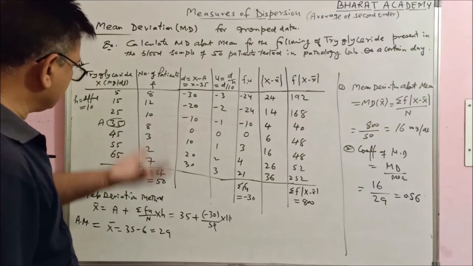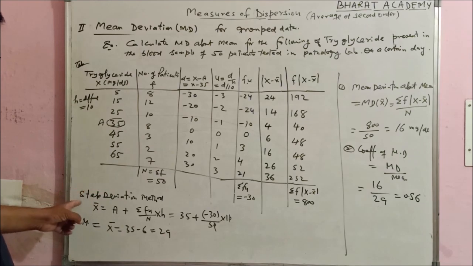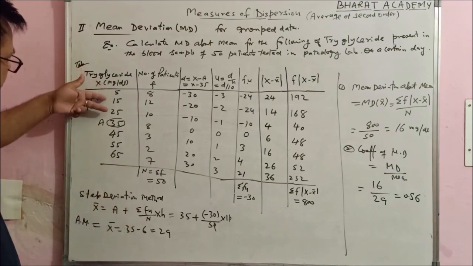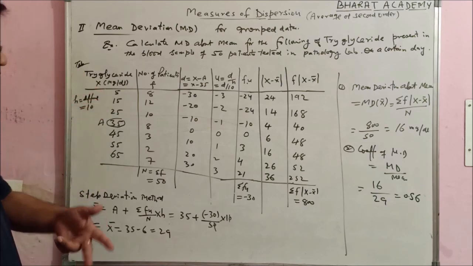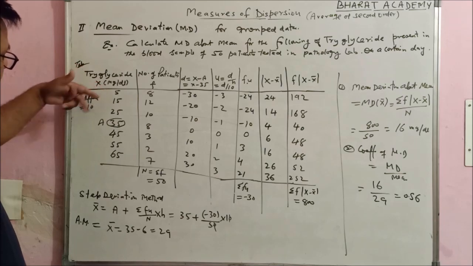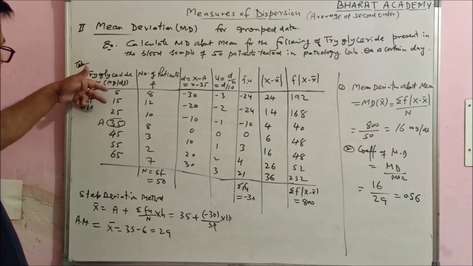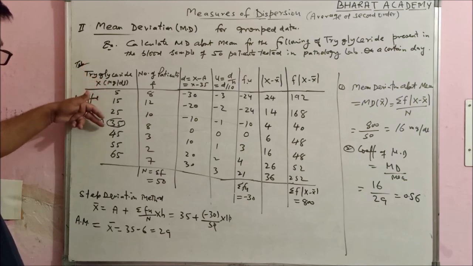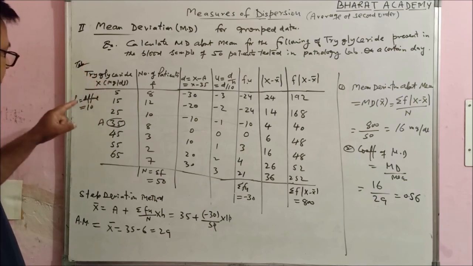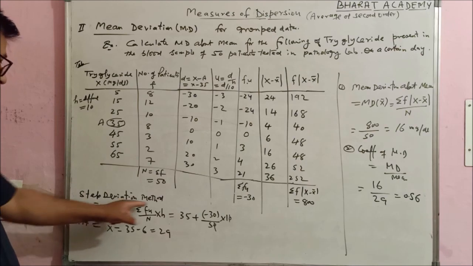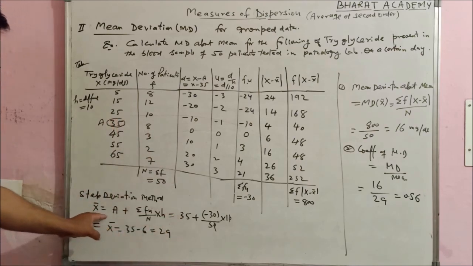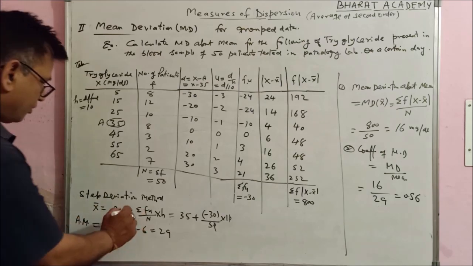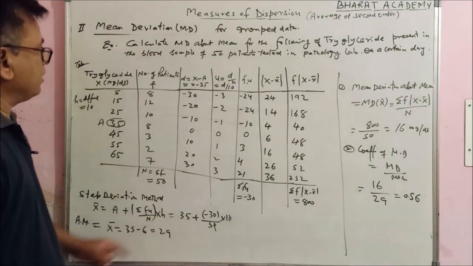Now I am trying to calculate the arithmetic mean by the step deviation method. You can apply this method when the differences between consecutive values of x are the same. Here the difference between two consecutive values is 10: 15 minus 5 is 10, 35 minus 25 is 10. If this is the same, then you can apply the step deviation method. It will consume less time. The x bar is a plus summation fu upon n into h.